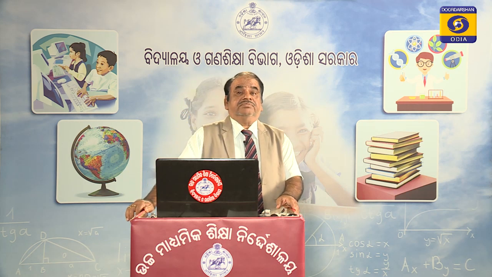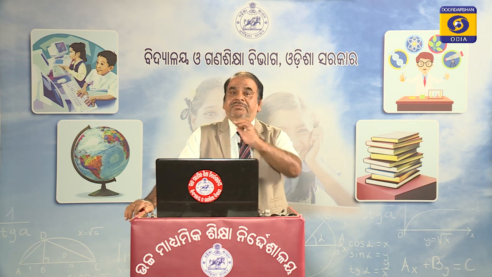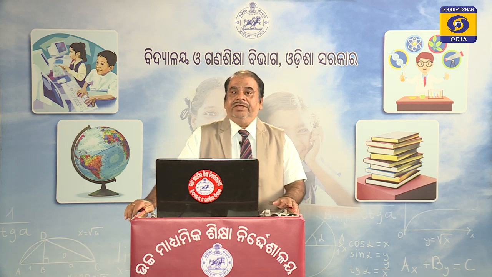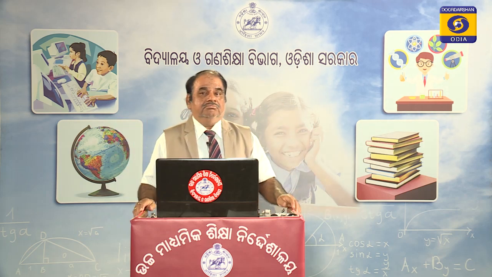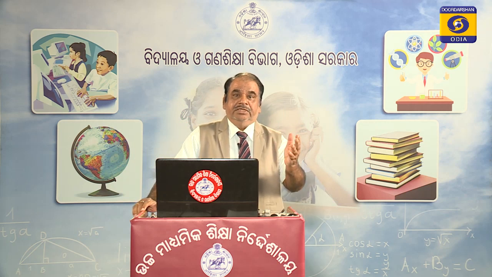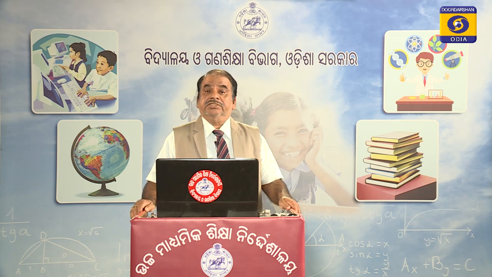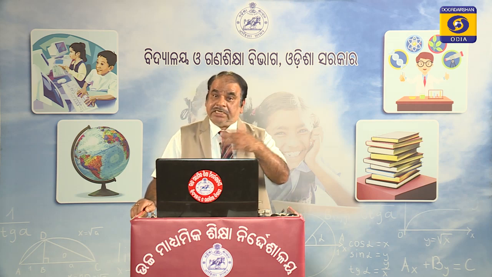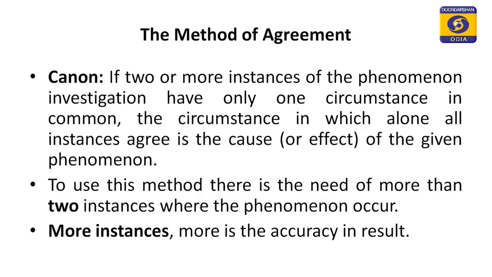Basing on these types of cases, these methods are also formulated. The method of agreement is like that. When many cases are agreeing on a particular event, we find that it leads to the determination of a causal relationship between the two phenomena. Let us see how it has been presented by Mill. Every method has a canon, law, principle, and the canon of the method of agreement is